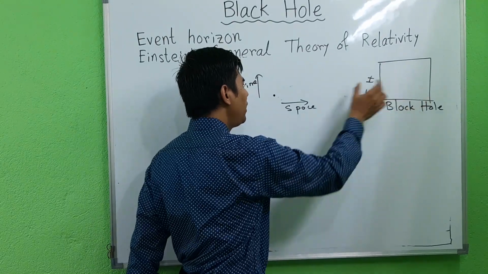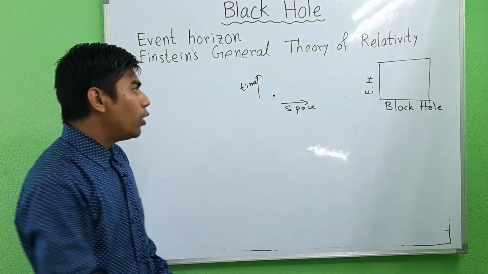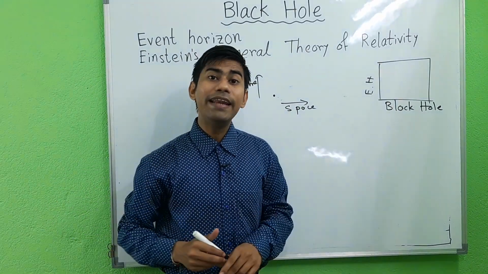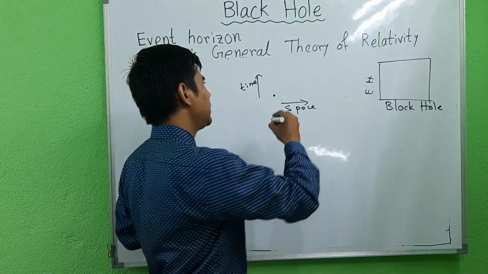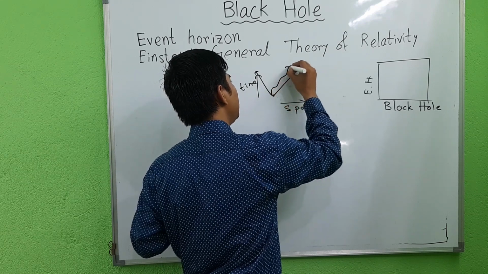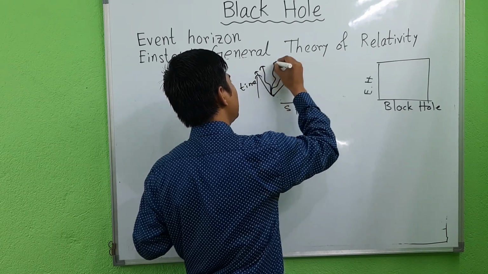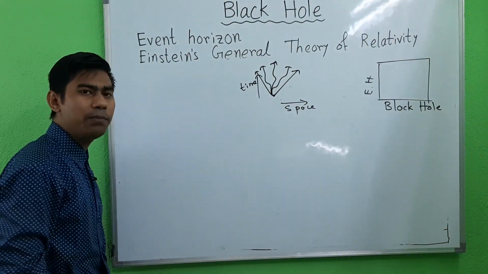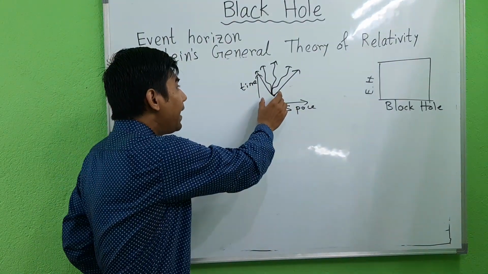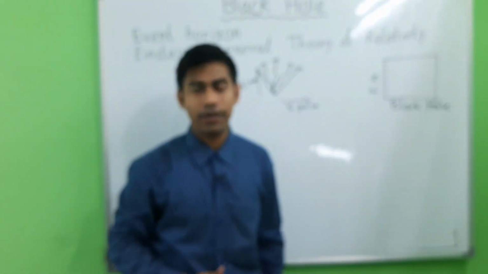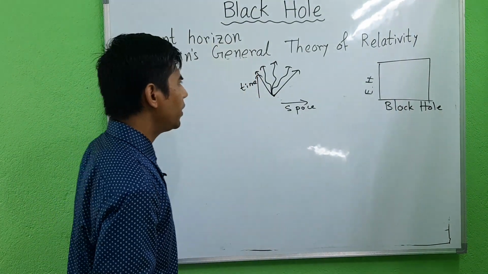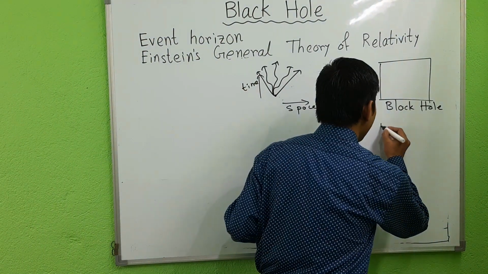Far away from the black hole, a particle can move in any direction. Suppose it can move in this direction, or this direction, or this direction, whatever its direction may be. So far away from the black hole, a particle can move in any direction, only restricted by the speed of light.